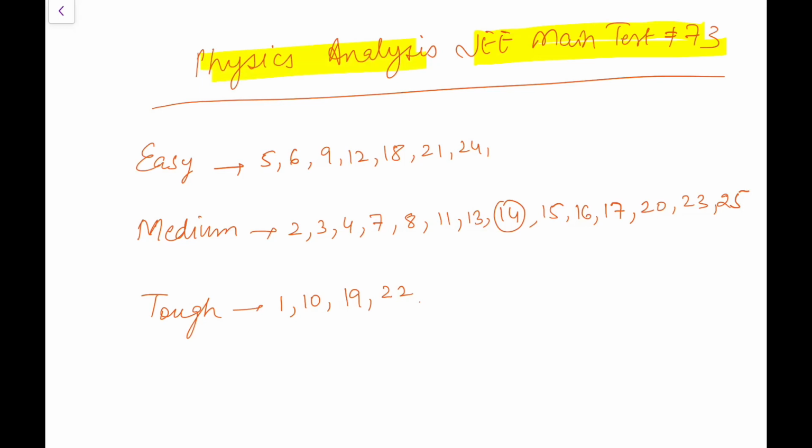So the paper is a nice one. It's a perfectly balanced paper, neither easy nor very difficult, but definitely not easy for sure. 4 questions are tough. One of the questions is on numerical aperture, and I doubt how many of you remember the formula. Similarly, 7 questions are regarded as easy and the remaining 14 are medium.